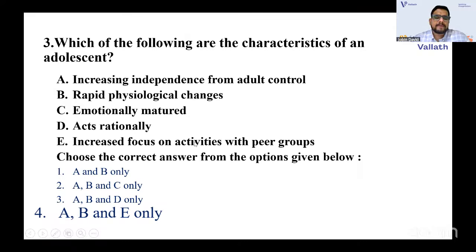And obviously they have activity regarding the peer group. So with E, obviously the adolescent have an attachment to the peer groups, and the peer groups will influence the adolescent age. That's a very important point. So E you can give importance, the increased focus on peer groups. So if E is there, obviously the fourth option will go. That is, the answer is A, B, E only.